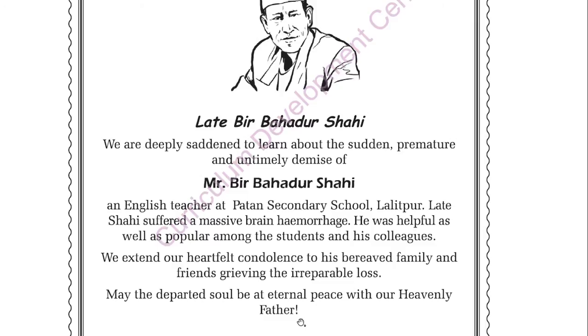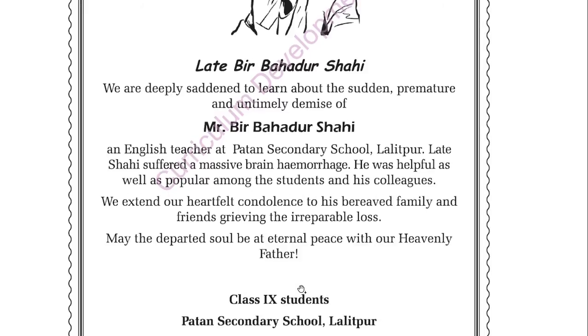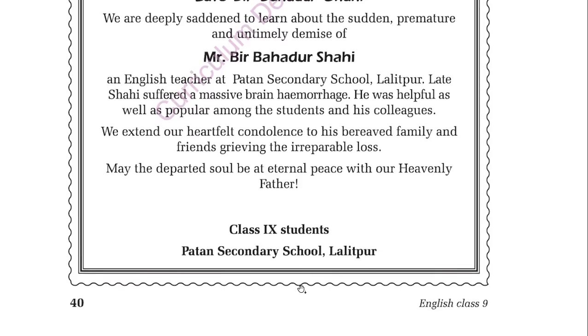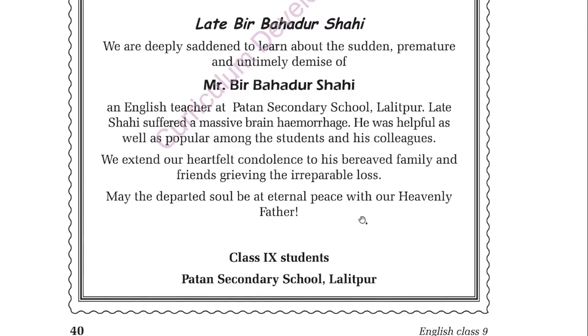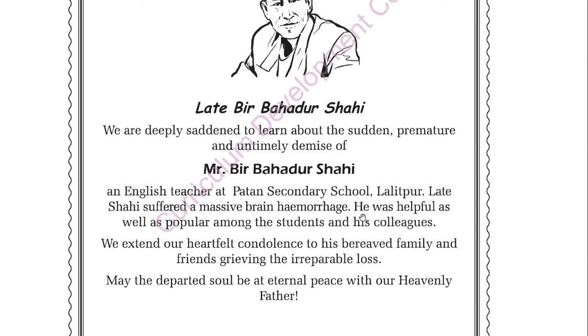I hope you have understood now how to write a condolence message. Okay, after that, who is writing the condolence message? Class 9th students, then name of the writer, then address. Got it, all of you? So this is the format of the condolence message.